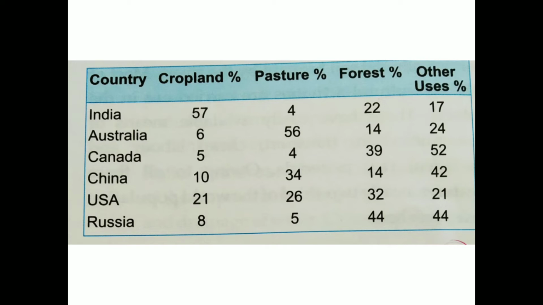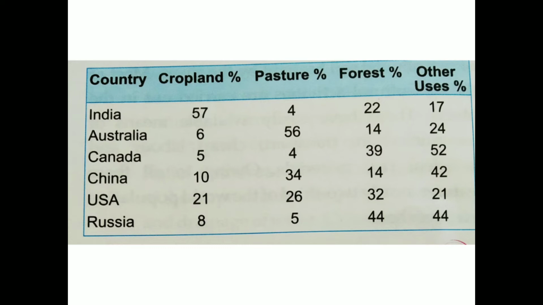It also helps in the formation of soil, because we know that soil is formed from rocks, and the weathering and erosion process is also carried out by the flowing of rivers when the river washes the area. So these are some of the factors which help in the formation of soil.